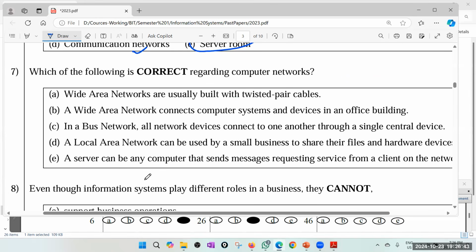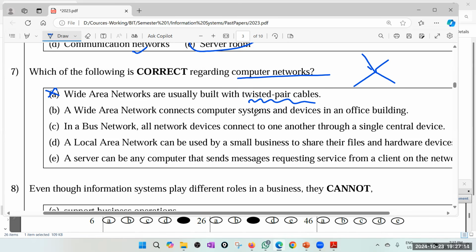7. Which of the following is correct regarding computer networks? By the way, I'm not doing a revision because you have the recordings. Otherwise I'm wasting your time. Wide area networks are usually built with twisted pair cables. No. Twisted pair cables are used only for small distance like local area. Wide area means even maybe one part is in Colombo, other part is in Kandy. So definitely twisted pair is not going to work.